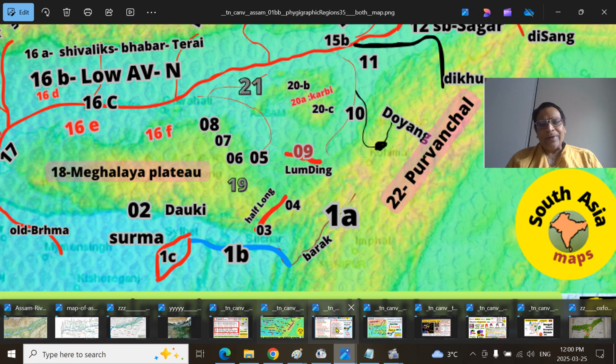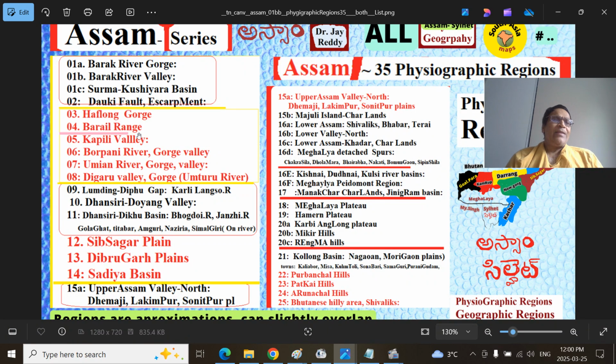We'll look at that one. So what are they? This is the Kapili River, the bigger river. Then the Borpani River, Gorge Valley. These rivers don't have a bigger basin, so I put the river as a gorge and a valley. So you have to keep that in mind.